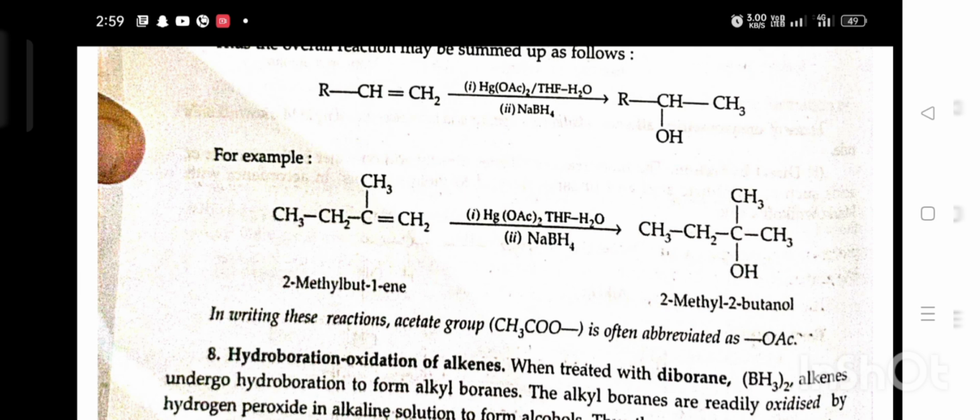Example: 2-methylbut-1-ene in the presence of water, mercuric acetate and tetrahydrofuran, and then sodium borohydride gives 2-methyl-2-butanol. In writing this reaction, the acetate group is often abbreviated as OAc.